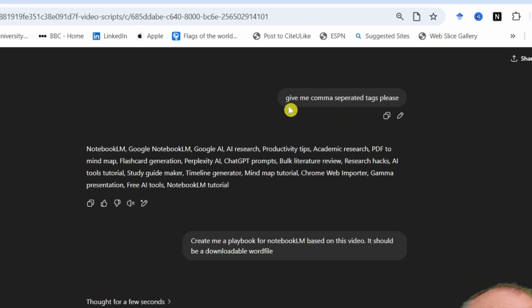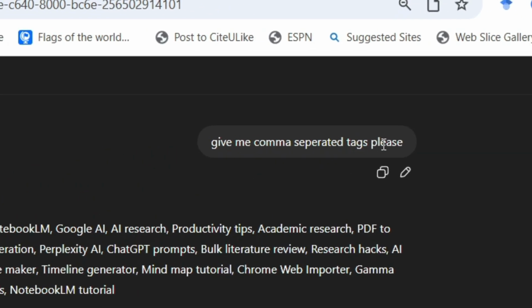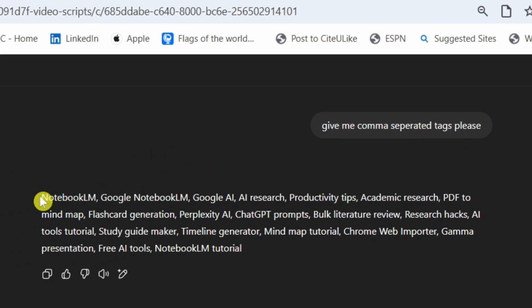Then I say, give me comma separated tags, please. So basically it gives me all of these tags. I just copy them, and then on YouTube where it says add in your tags, I just paste them in there. Done. And again, vidIQ is really good at supplementing those.